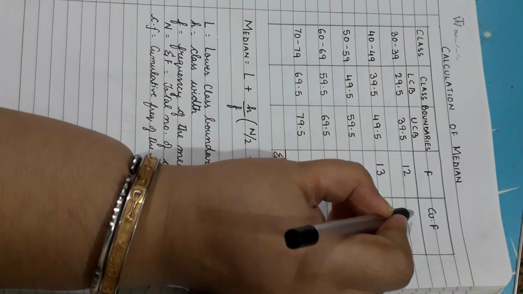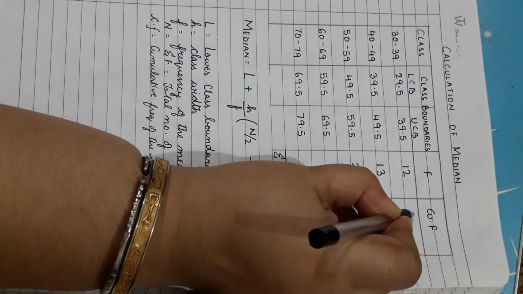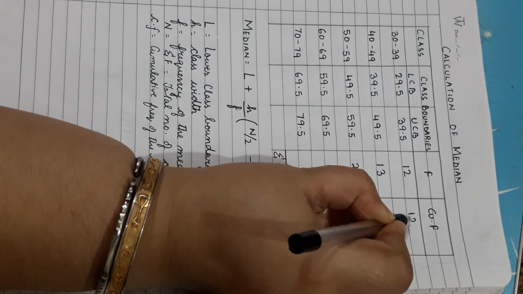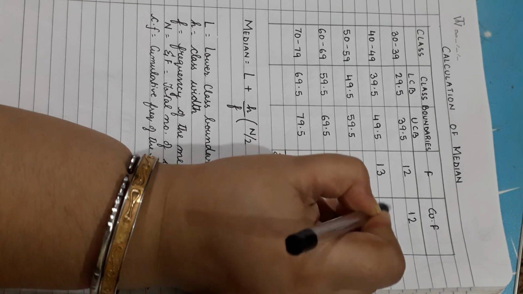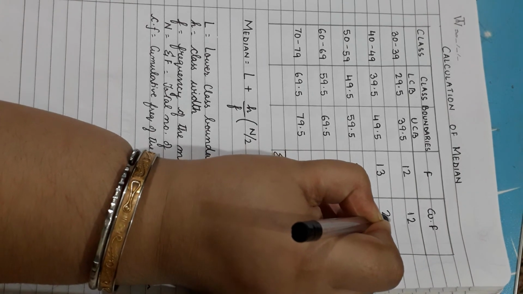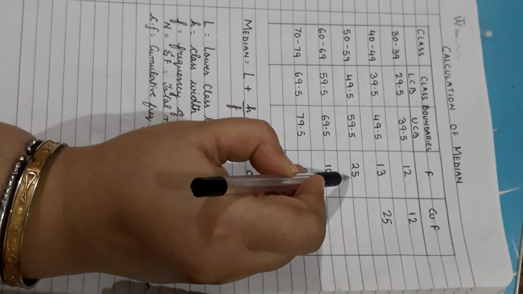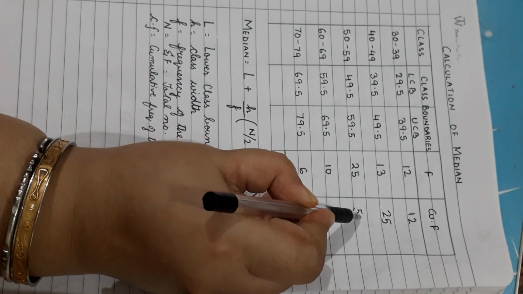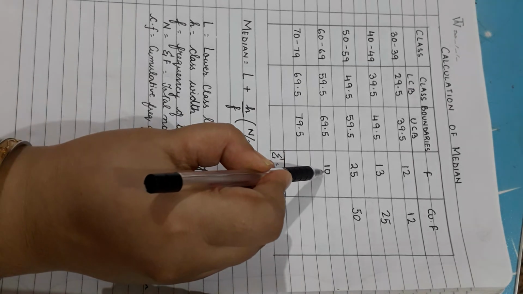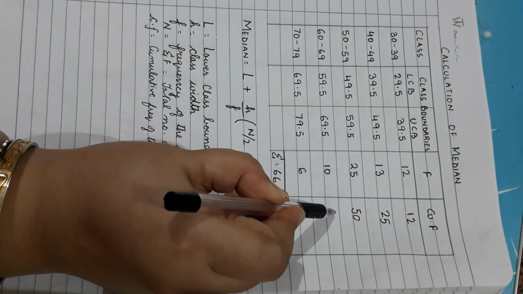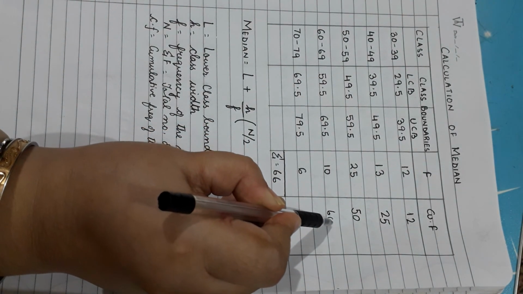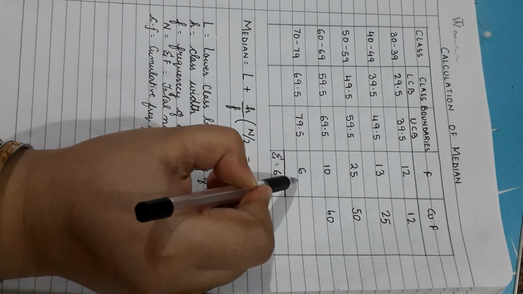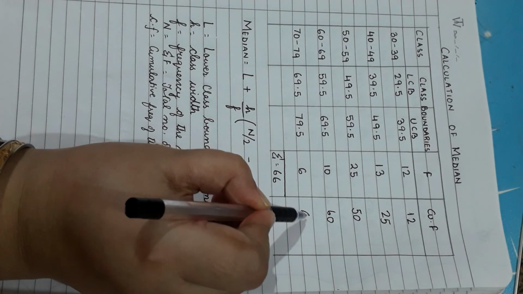The cumulative frequency of the first class will be 12. Of the second class, it will be 12 plus 13, equal to 25. For the third class, it will be 25 plus 25, equal to 50. For the next class, it will be 50 plus 10, that is 60. And for the final class, we have 66.